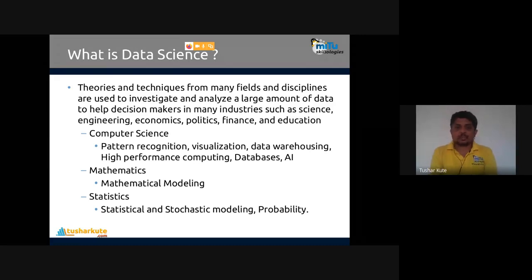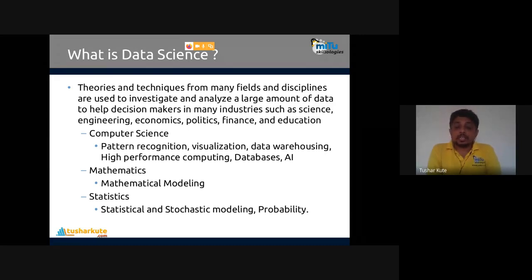So complete data science, if you see the structure of your syllabus, it's like that. You already have databases, pattern recognition like machine learning, AI separately, big data analytics separately. All those things are combined together under the name data science. Machine learning is in AI. Databases are there. High performance computing is required only for big data analytics. So data science requires the computer science fields and subfields which I have listed over here: PR, visualization, data warehousing, HPC, databases, and AI.